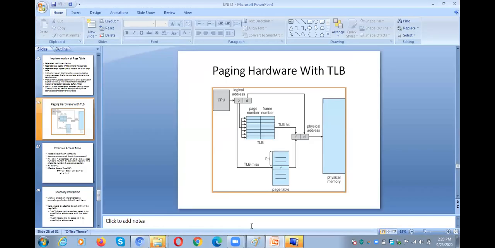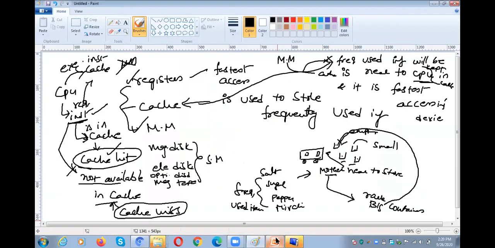Let me give one example. If the salt is available in the small container, you can use it for your cooking purpose.